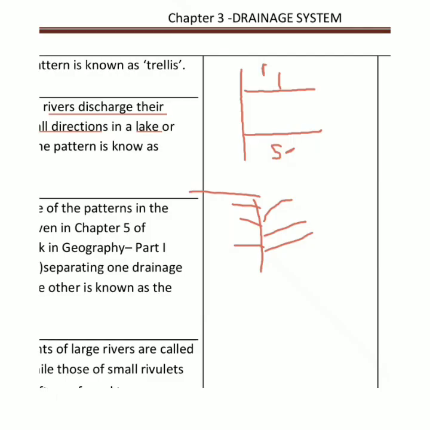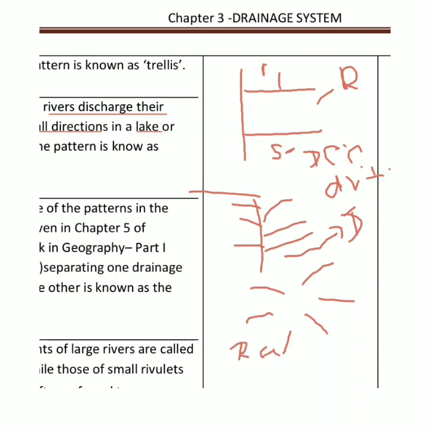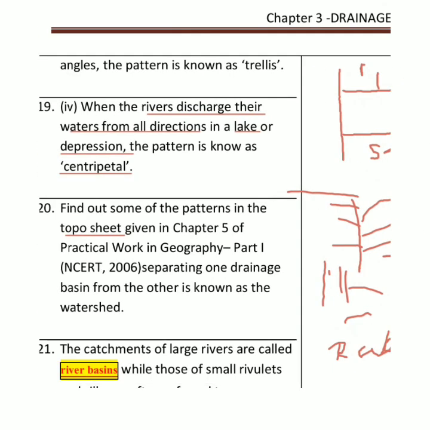Told you about mainly these are the two patterns which I told you. Then I told you about this type of pattern. Can you name this? First one is called dendritic, this pattern. Then I told about this pattern is called trellis. Sorry, this pattern is called dendritic. This is called trellis, and this pattern is called radial. Then fourth pattern I told you, any river which discharges water in some lake or something like that, we call it a centripetal pattern, right?